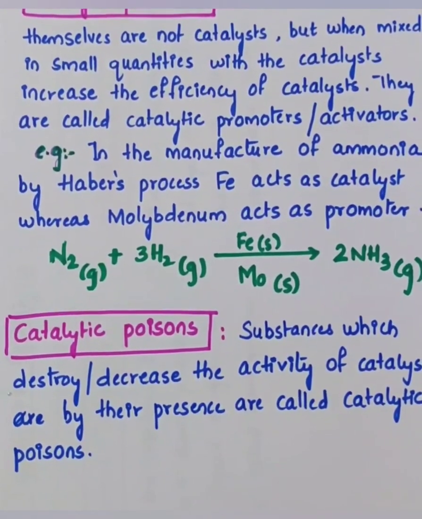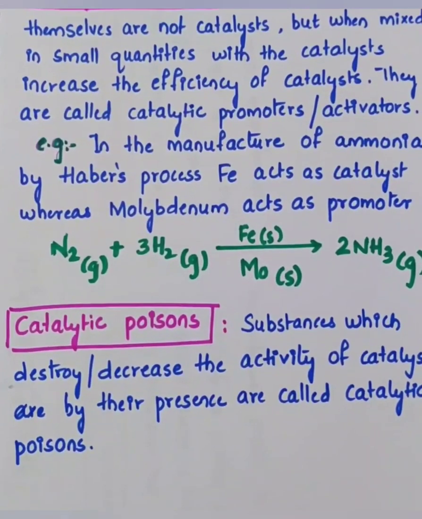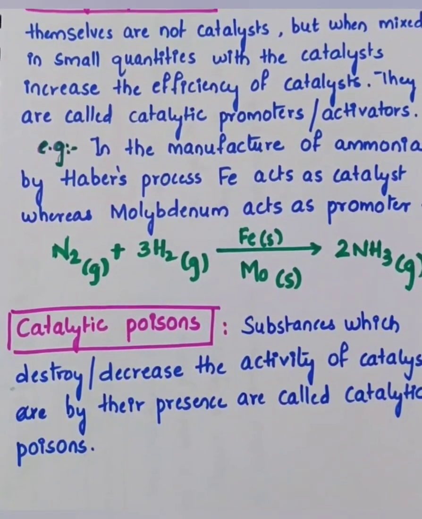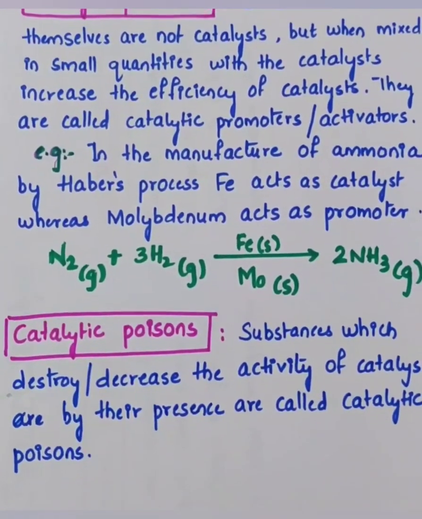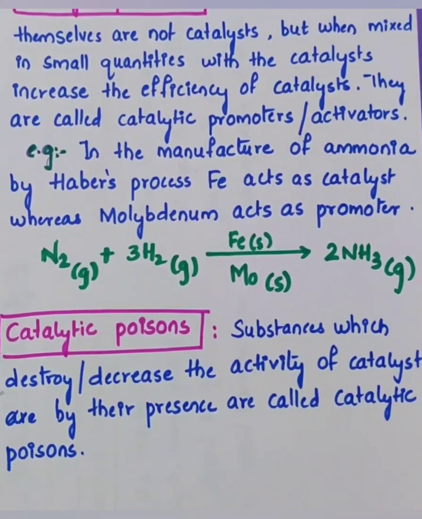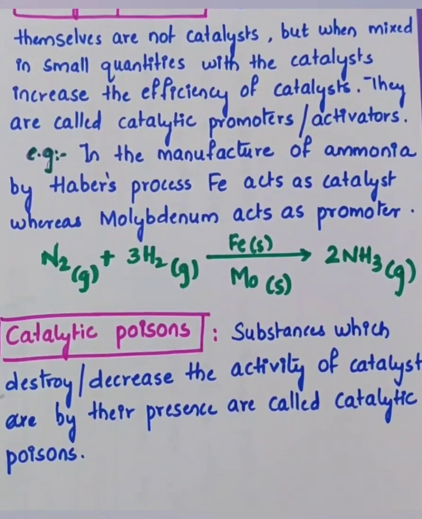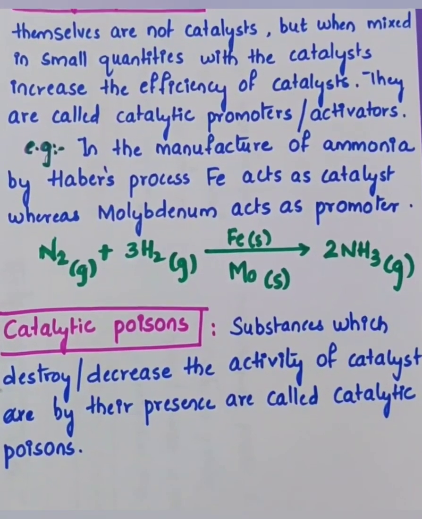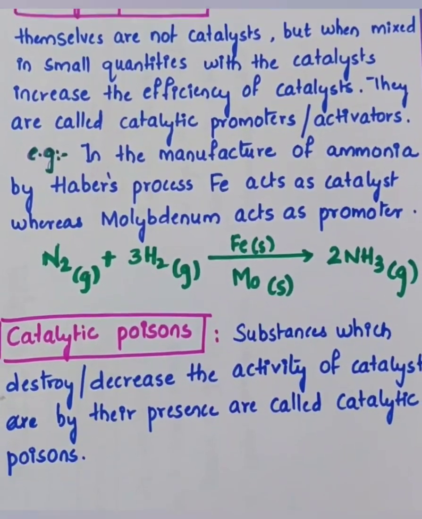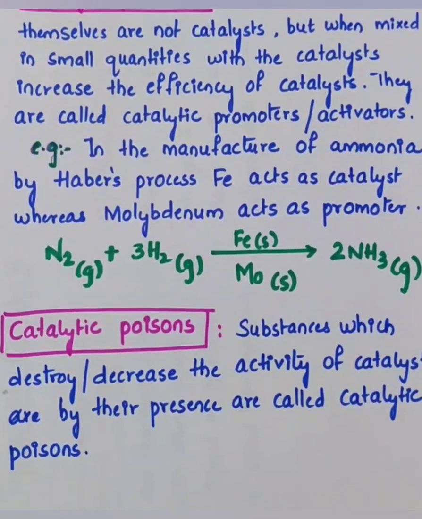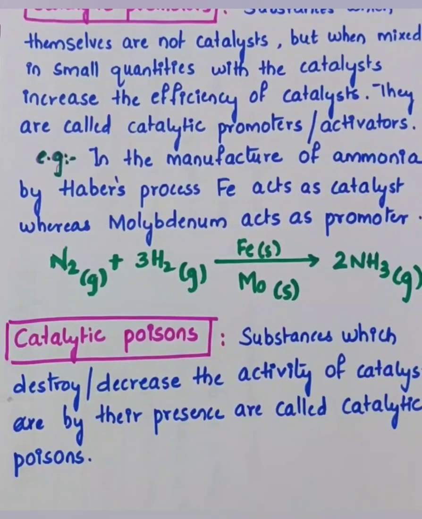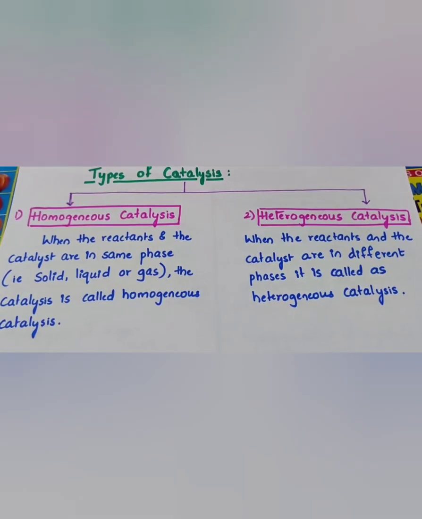So what are catalytic poisons? The name itself indicates that a poison is anything which is going to decrease the efficiency. Any substance which will destroy or decrease the activity of a catalyst by its presence is referred to as a catalytic poison. So we have catalytic promoters, which increase the activity of the catalyst, and catalytic poisons, which decrease the activity of the catalyst.